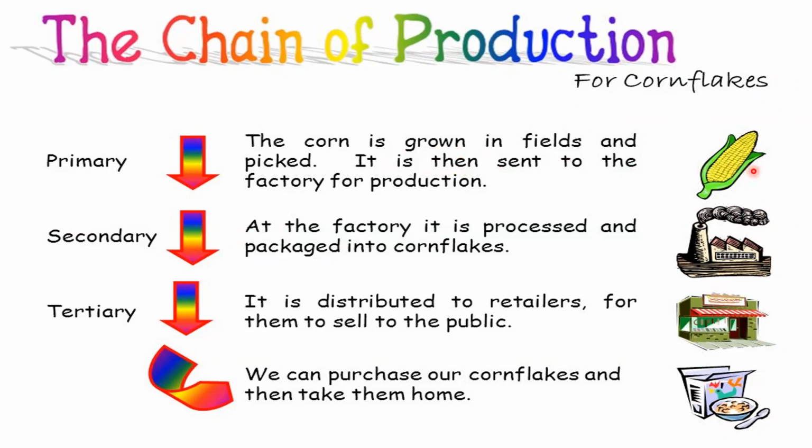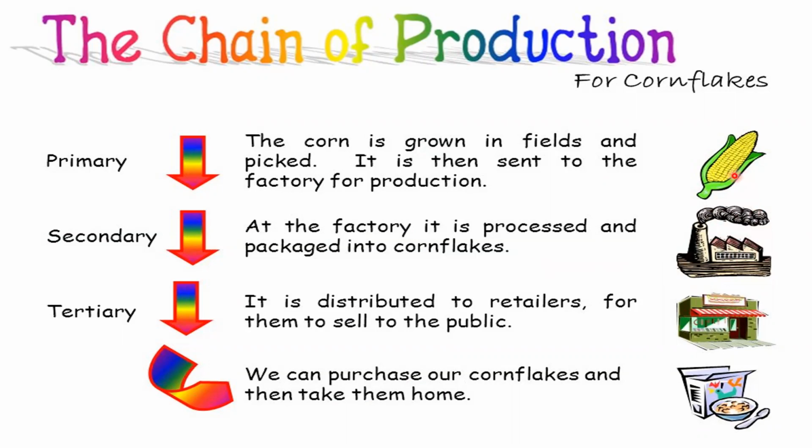The corn is grown in the field and picked. It is a primary activity. And from the fields, it is sent to the factory for production. And there, the corn is processed into cornflakes. So that is the secondary activity.